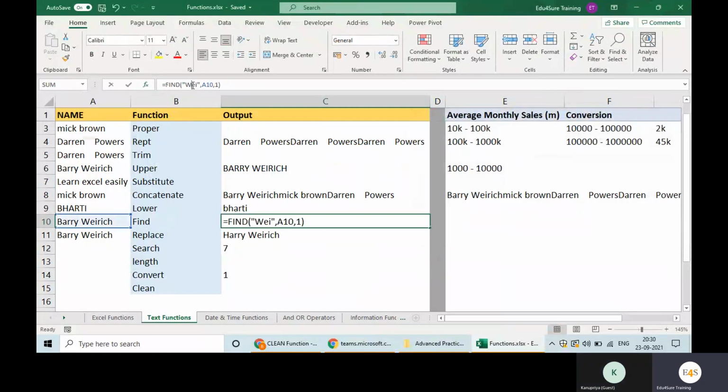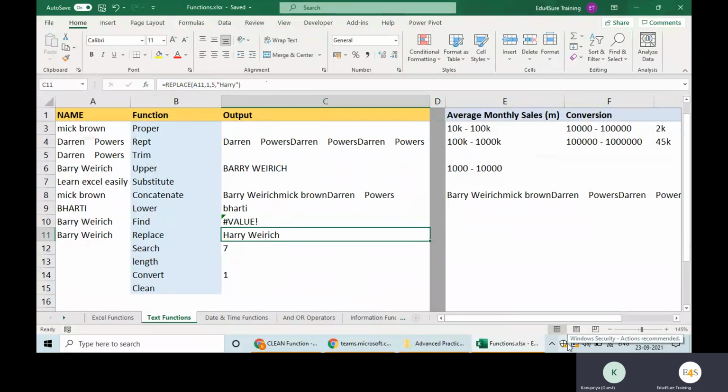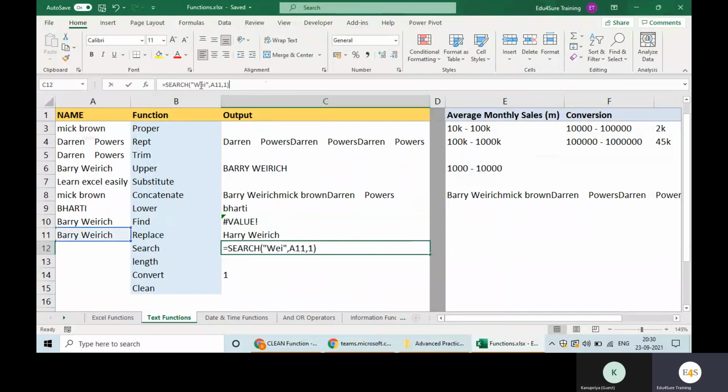Now I am making this W small. But here we have it in capital. The find answer will not work because this is case sensitive. Search is not case sensitive. Write it in whatever small letter or capital letter, it will still give you the answer.